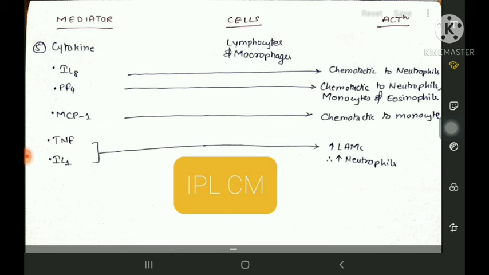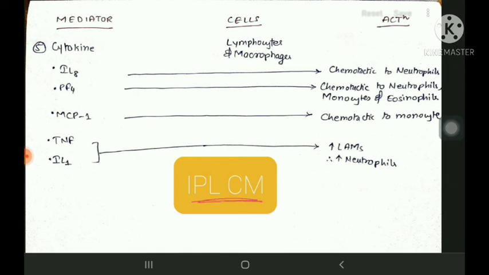They tell the neutrophils this is the specific location where you need to come, because your requirement is here at the infection site. Vasodilation causes increased migration of leukocytes or neutrophils towards the inflammatory area, but the specific location where they have to reach is given by all these chemotactic agents, IPLCM.